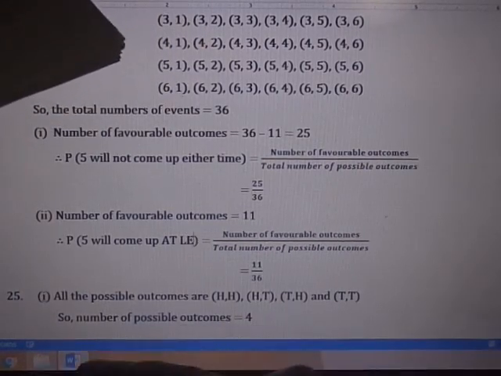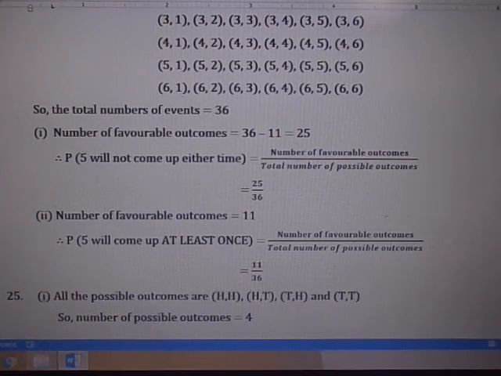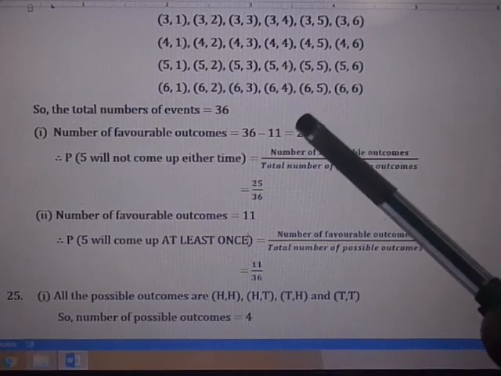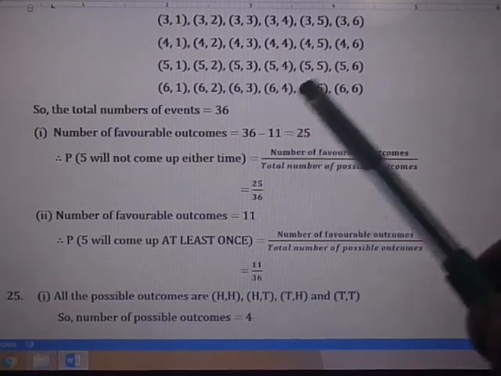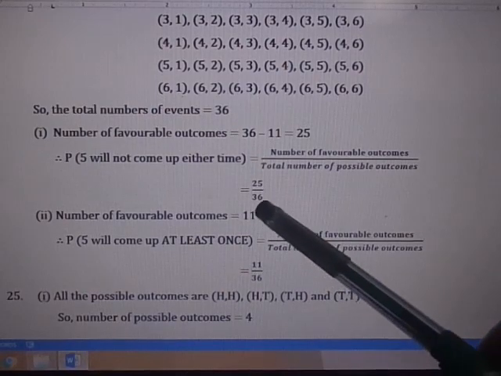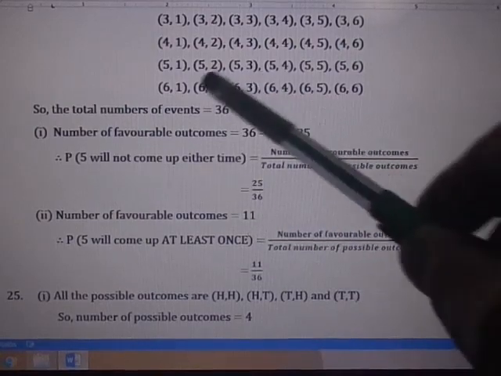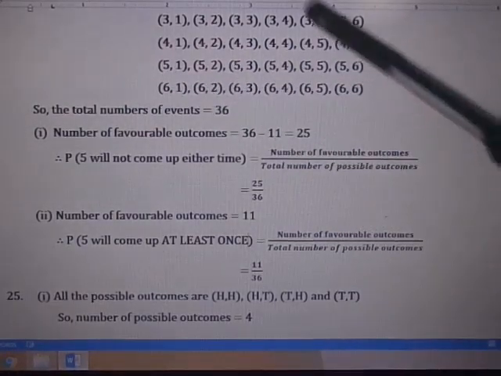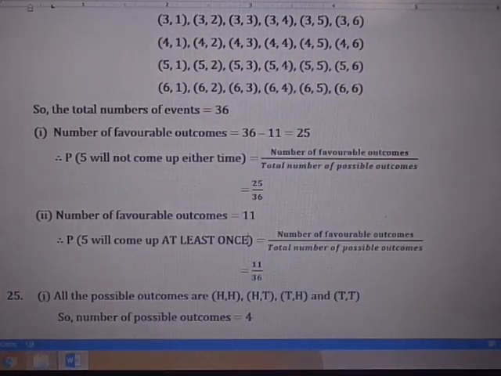At least once means it can be more than 1 also, which means this 5 can also be included. That means this 11. So the answer is 11 by 36. There are 11 outcomes where it has at least one 5. Those are this row and this column. So the answer is 11 by 36.